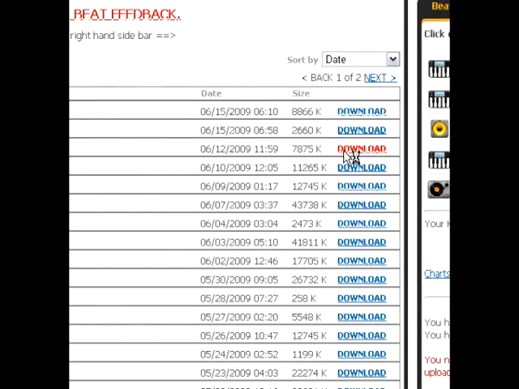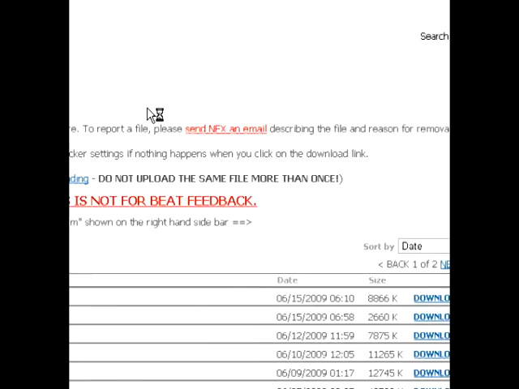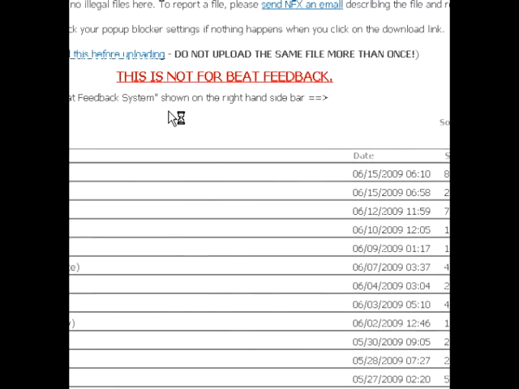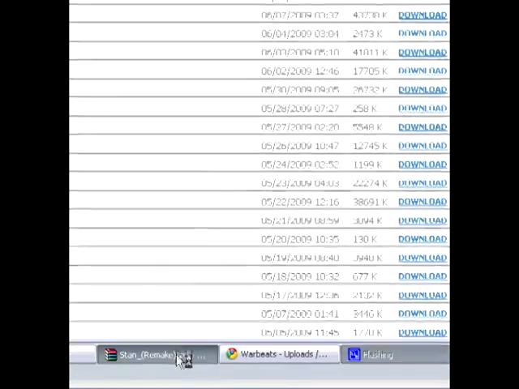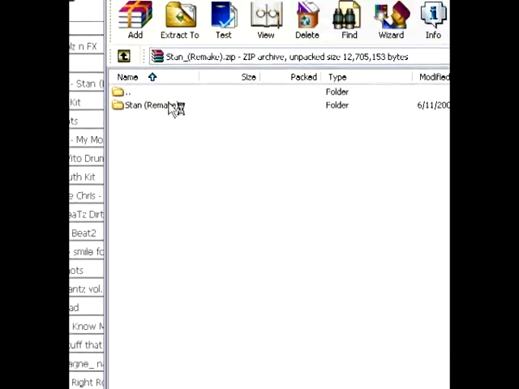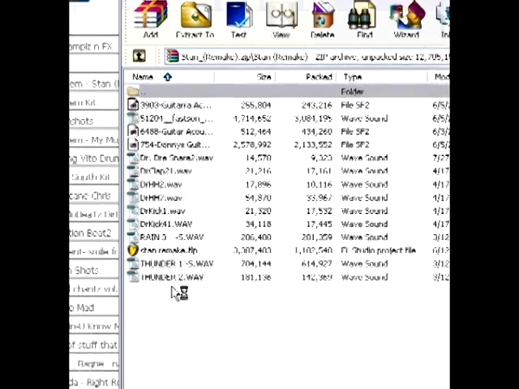Okay, when you download it, I already have, so I'm gonna go on to the next step to save time. When you get it, it's probably gonna be in the Winrar format, so download Winrar.